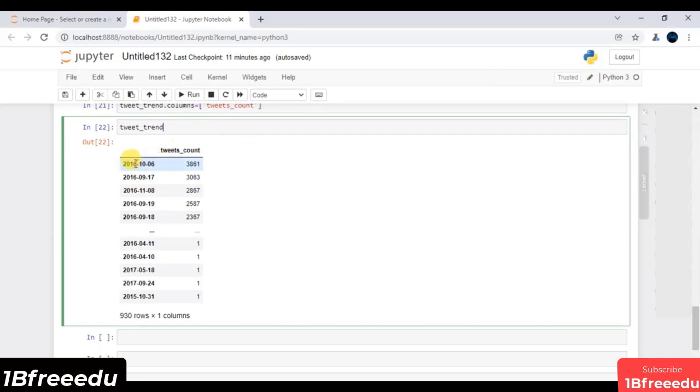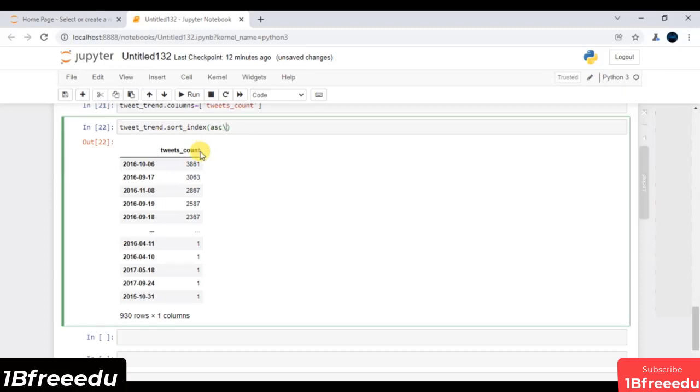Now what we have to do, first and foremost, is sort this data frame considering the date. Again, if you skip this step, you will get some uneven trend. So on top of this, I have to call something known as sort_index. You can just press tab. This is my function. Over here I have to say ascending equals true.